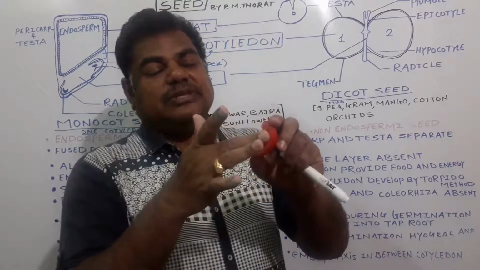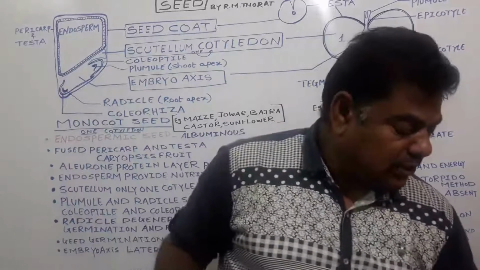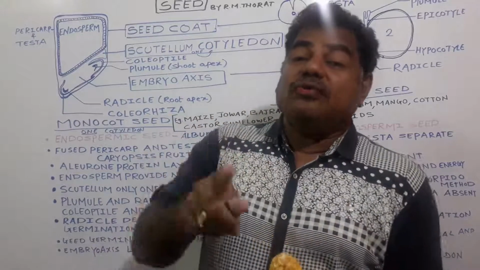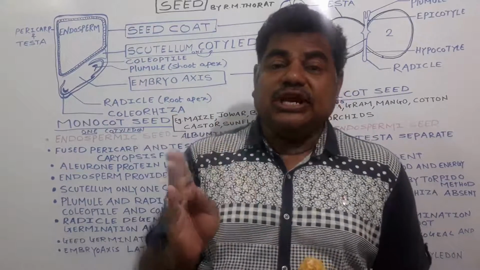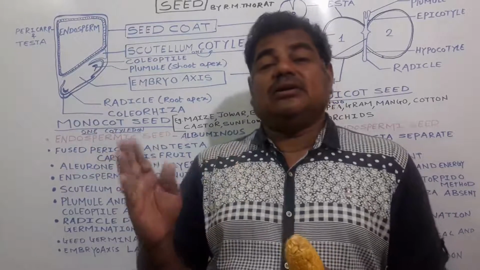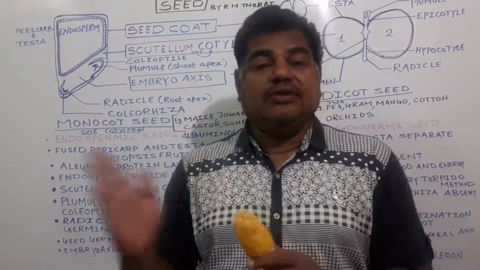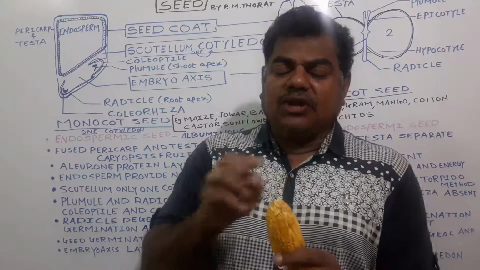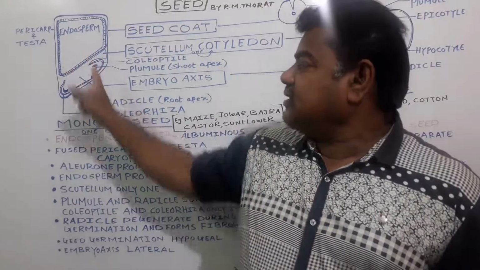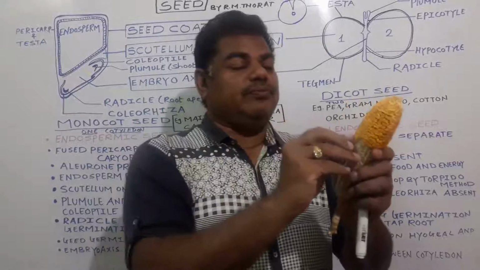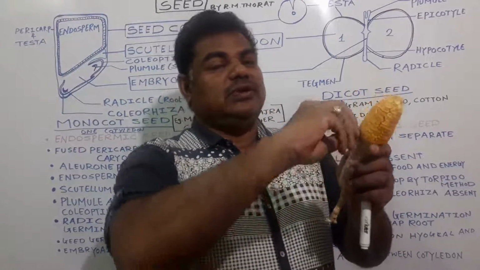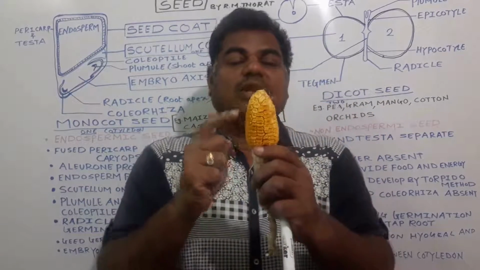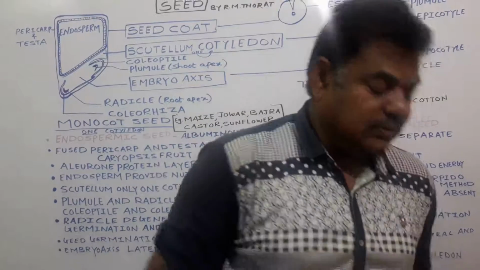Like this, three carps are there. But these three carps present in fleshy fruits, in the case of maize, fuse along with the testa. We cannot differentiate the testa, seed coat and the fruit wall. Means the epicarp, mesocarp, endocarp fuse along with the testa and form a seed coat in monocots. Means these all are the fruits, which are present in Zea mays, maize.